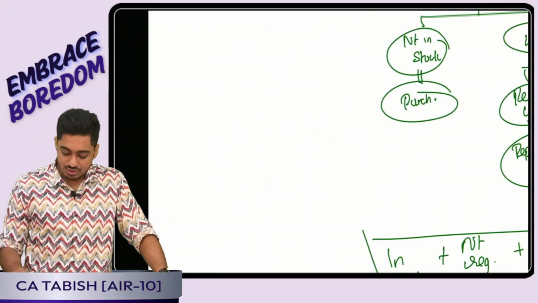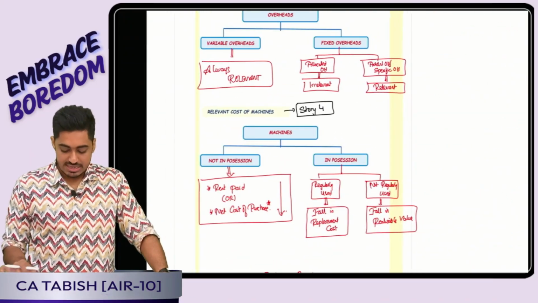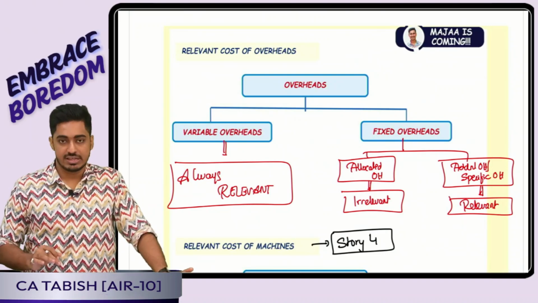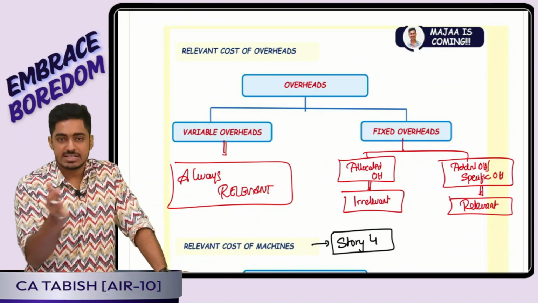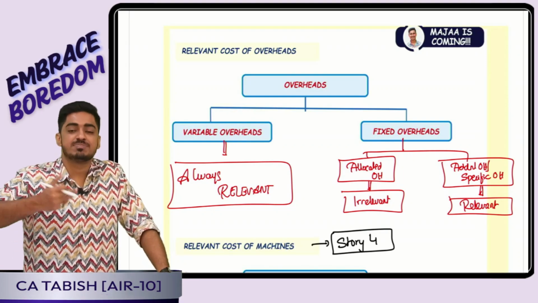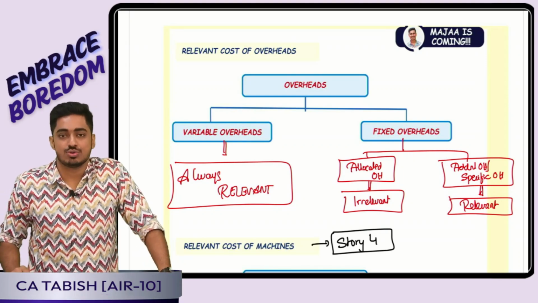Perfect. Next is going to be in case of overheads. In case of variable overheads, it is variable cost, always relevant. In case of fixed overhead, if it is existing overhead, it means irrelevant. If it is additional, specific, avoidable, it means it is going to be relevant.